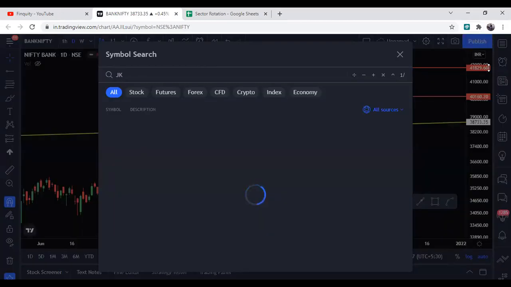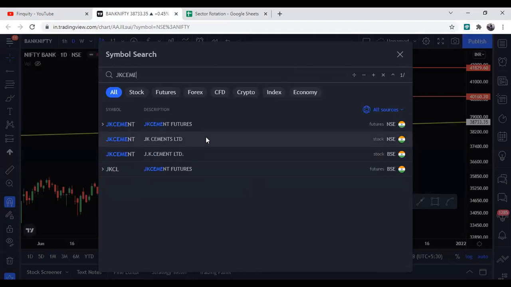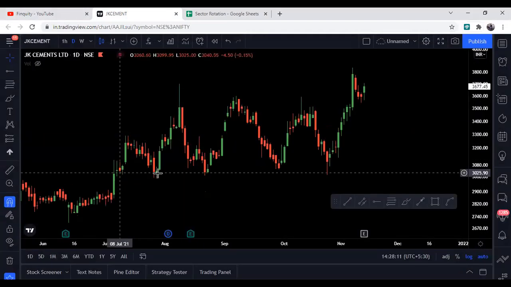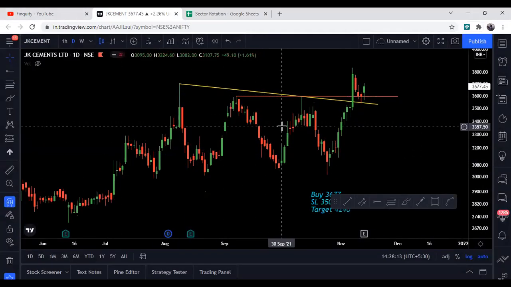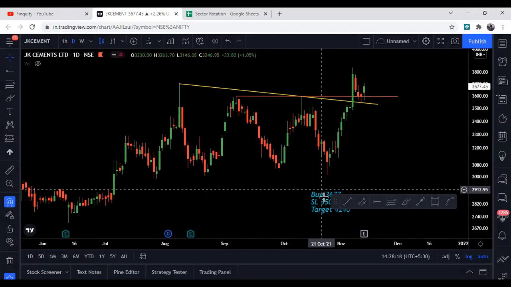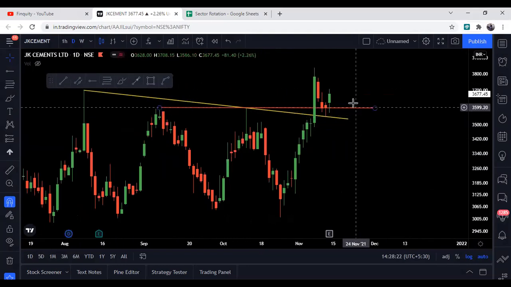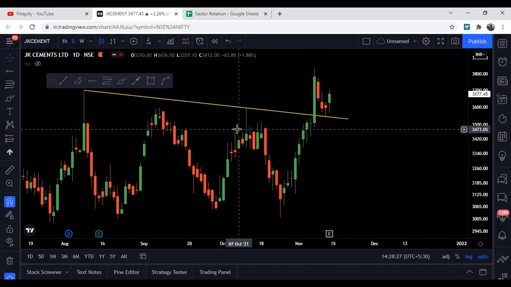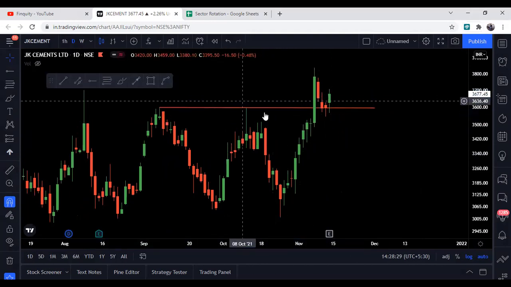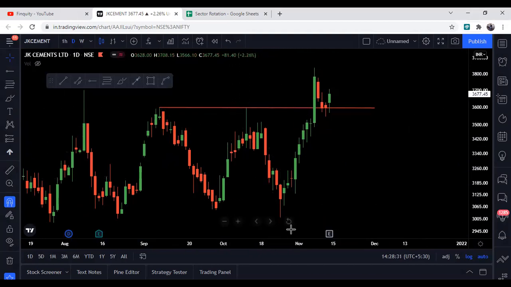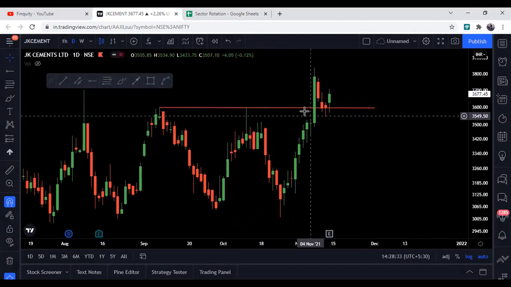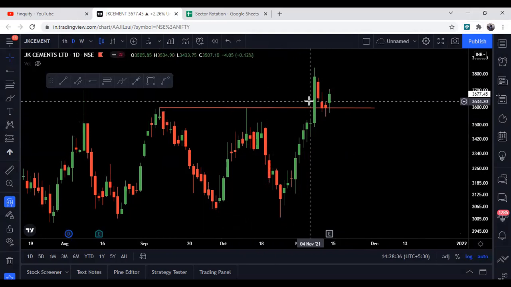The first stock is JK Cement. यहाँ पे there are two breakouts in JK Cement. अगर हम पहले we will see the yellow line first. जो पहले yellow line है, the candle has given a breakout above the yellow line. And अगर हम अभी red line देखें, it has formed a W pattern or a double bottom pattern, and now it has given a good breakout above the neckline. So these are the two bullish signs for JK Cement.